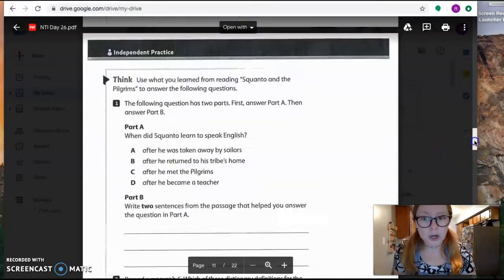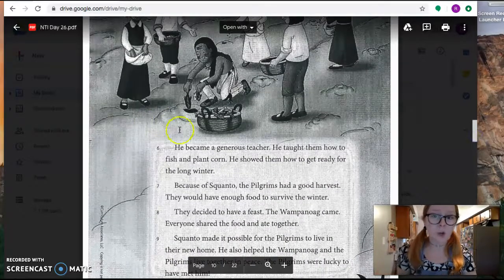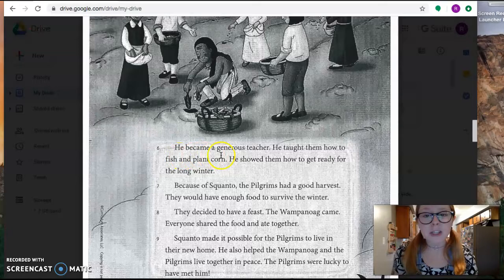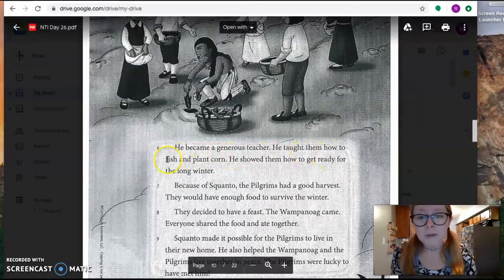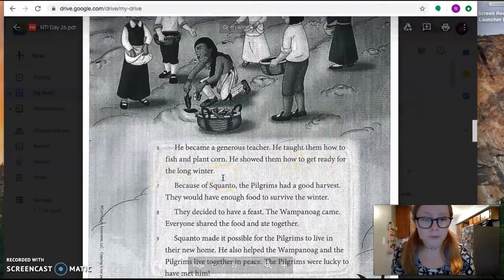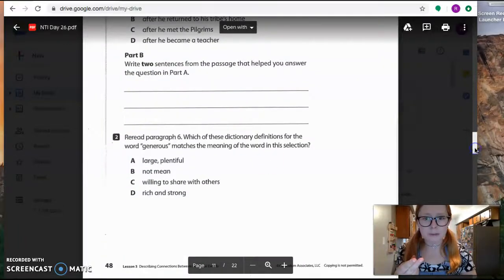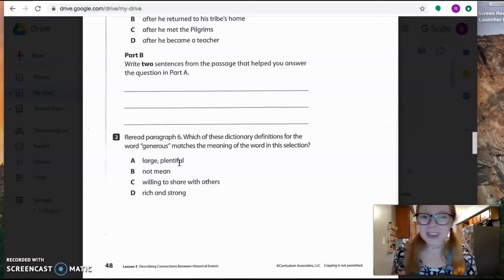So if we go back up here to paragraph 6, and luckily they're labeled for us, so we know exactly where paragraph 6 is. We're going to look for that little 6. He became a generous teacher. He taught them how to fish and plant corn. He showed them how to get ready for the long winter. So if he taught them how to do things, he showed them how to get ready, what does that tell us about him? He was large and plentiful. Does that make sense? No. Not mean. Maybe, that wasn't mean. C, willing to share with others, or rich and strong.